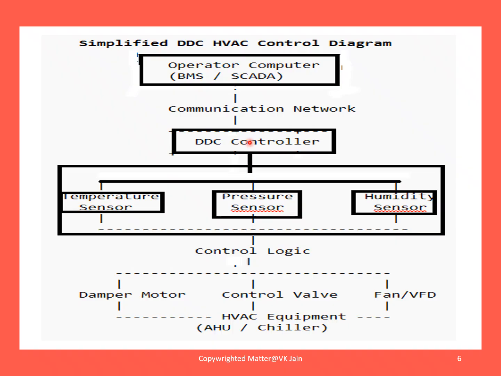Now the DDC controller will fetch the temperature sensor, pressure sensor, and humidity sensor. These are all inputs, and these inputs are applied to control logic, and they control outputs of damper motor, control valves, fan or VFD, or HVAC equipment of AHU or chiller.